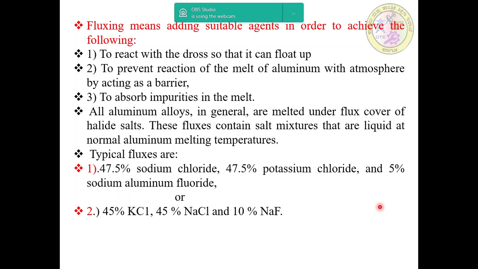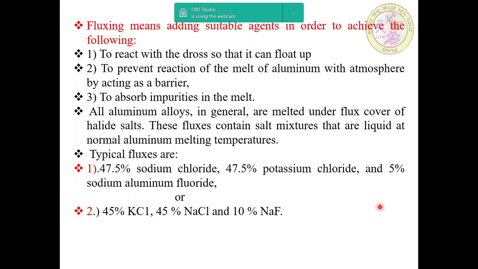Fluxing means adding suitable agents in order to achieve the following criteria: to react with dross so that it can float up, to prevent reaction of the aluminum melt with the atmosphere by acting as a barrier, and to absorb impurities in the melt. These are the main criteria for adding the agents.